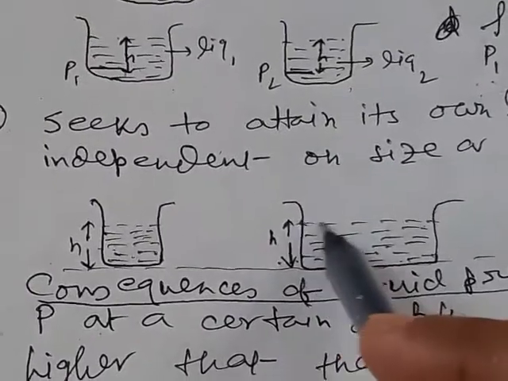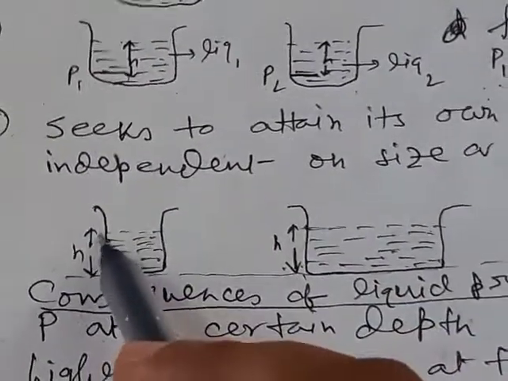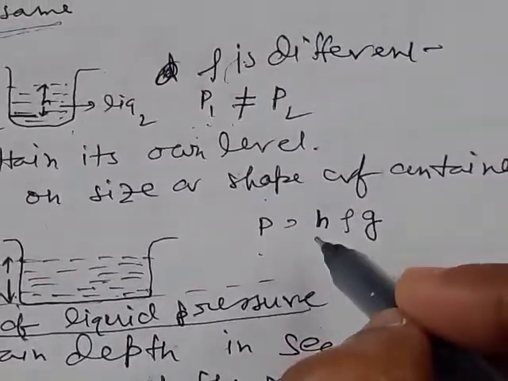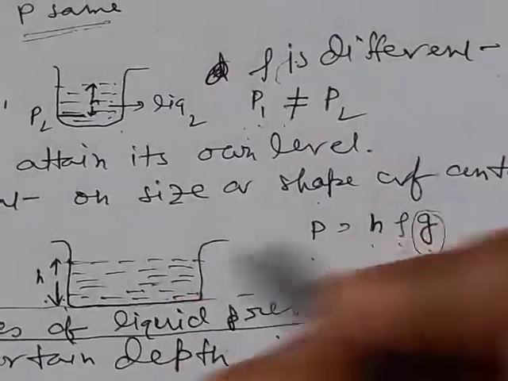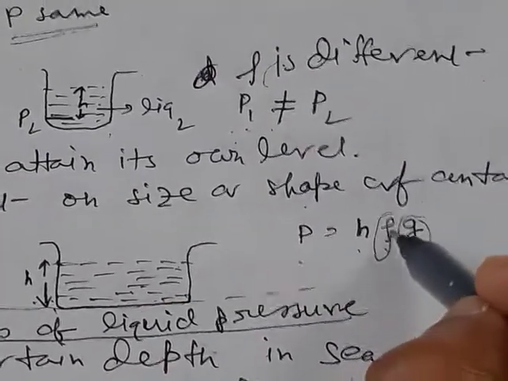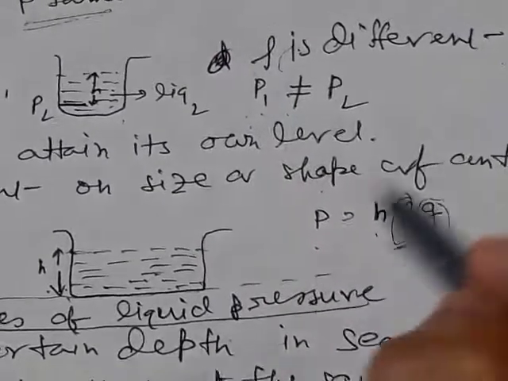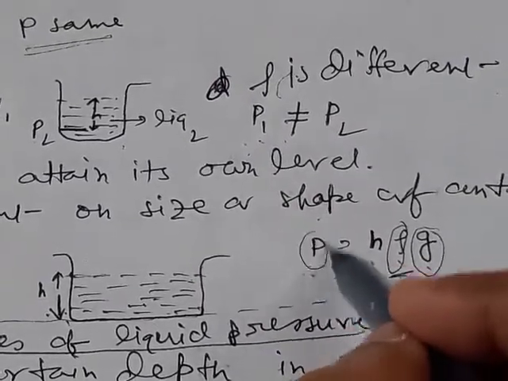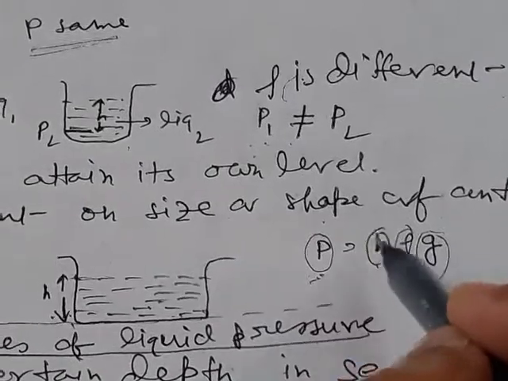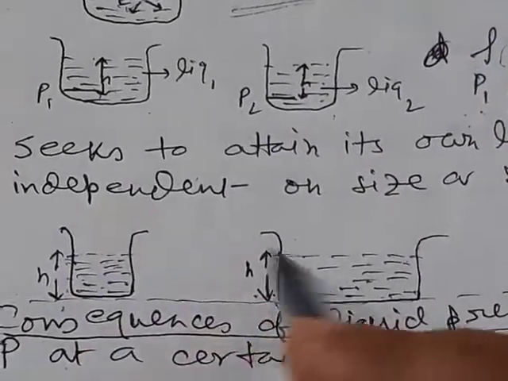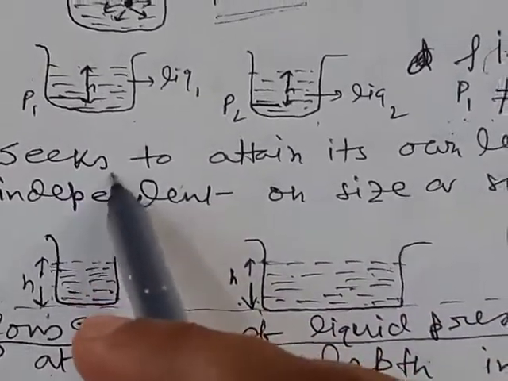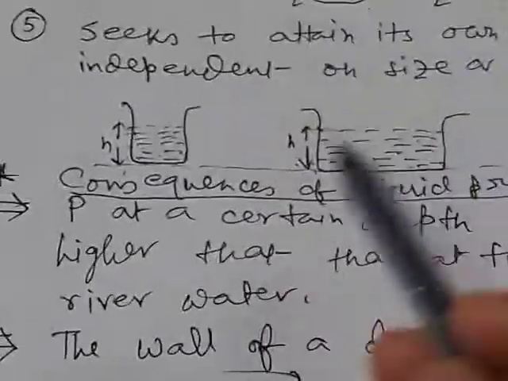We know pressure is equal to h rho g. Here g is constant, same for both containers. Rho is constant as we take the same liquid. So for the pressure to be fixed, h should be the same. So for both containers the upper surface level will be the same. So liquid always seeks to attain its own level.